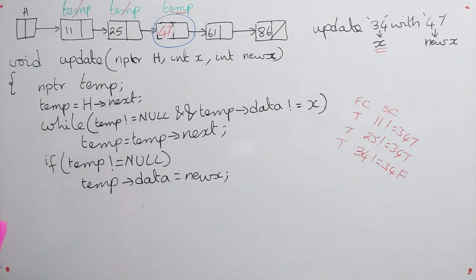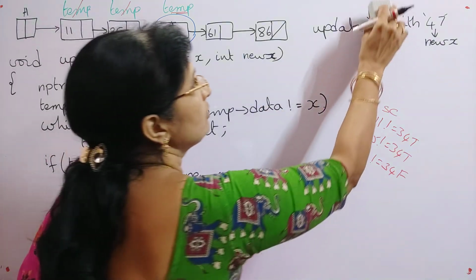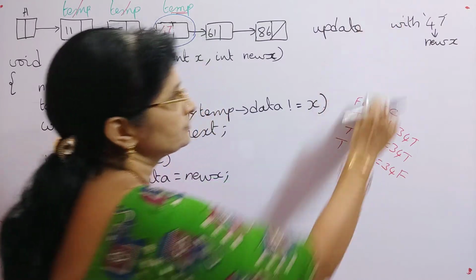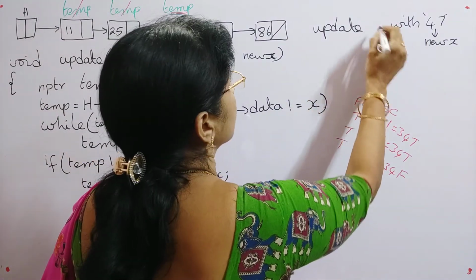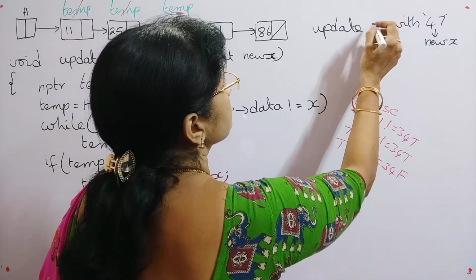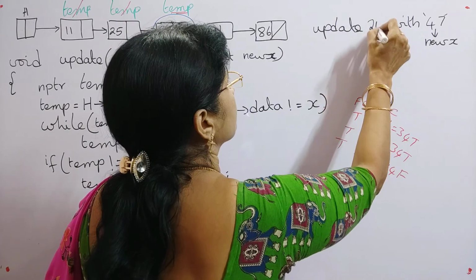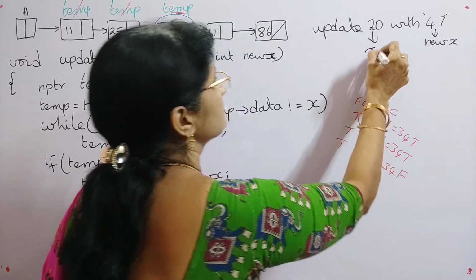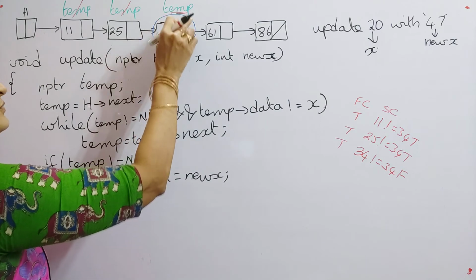Suppose it is having a value that exists in the singly linked list. So now we will try for another value. For example, I am trying with 20. So now my value is 20. Here again I am putting 34.